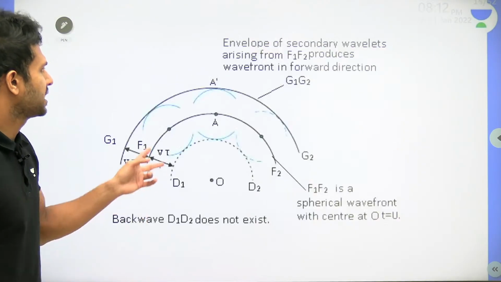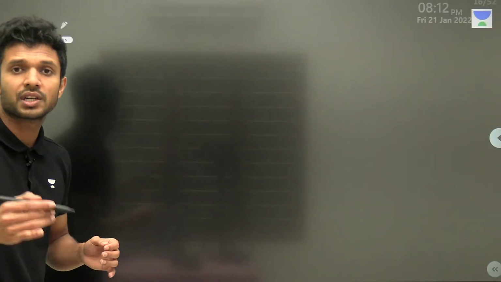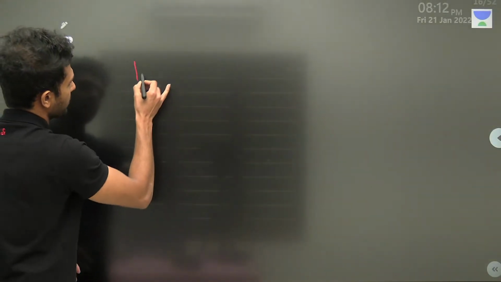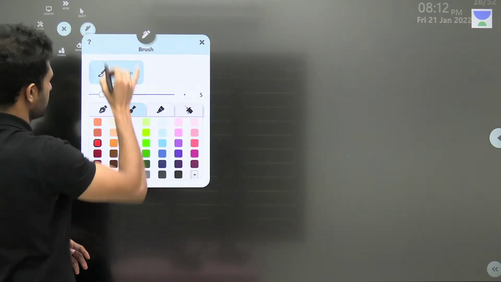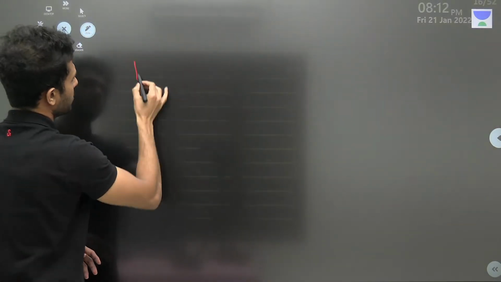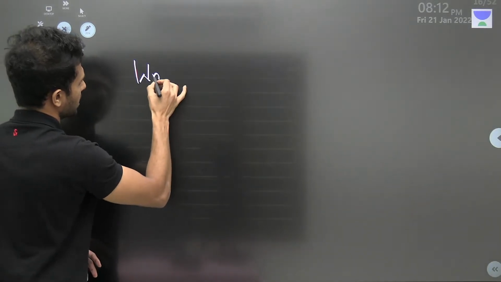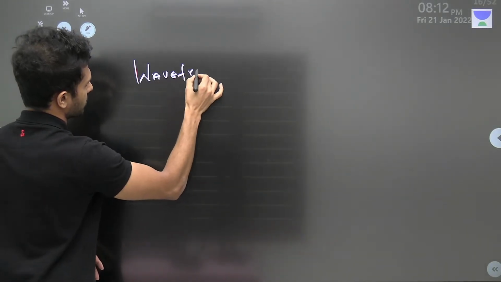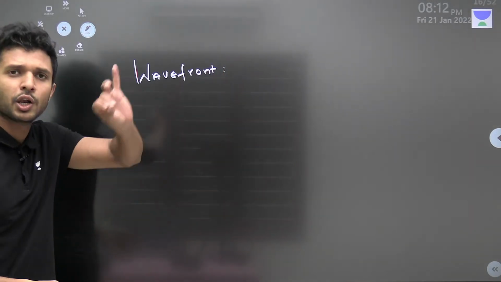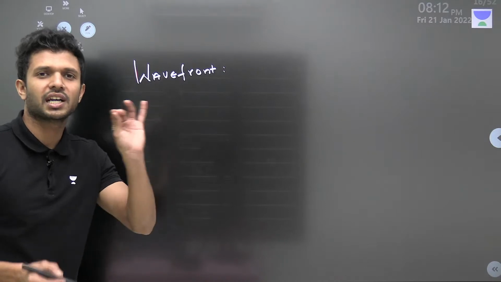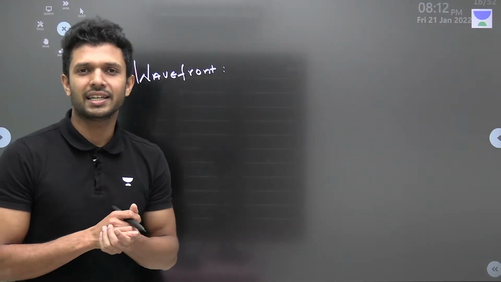We will first start with the basic concept of what is called a wavefront. Everyone, red color is not good, use black. Okay. Everybody write the first topic, that is wavefront. We have already learned what a wavefront is. The locus of all points which are at the same phase is simply called a wavefront.